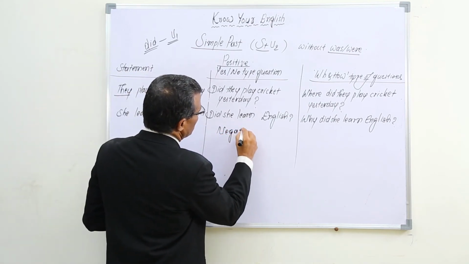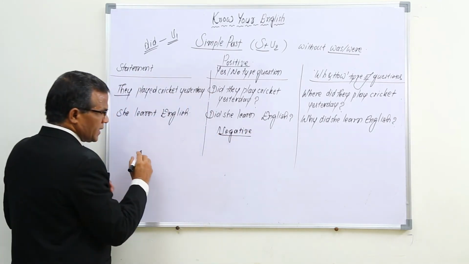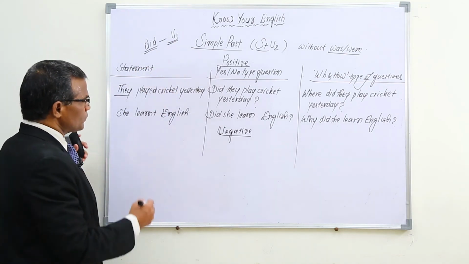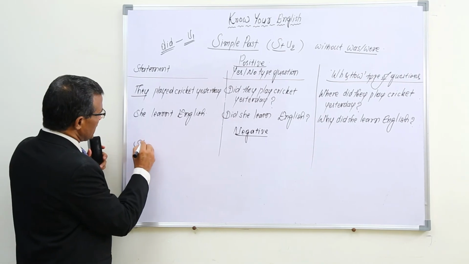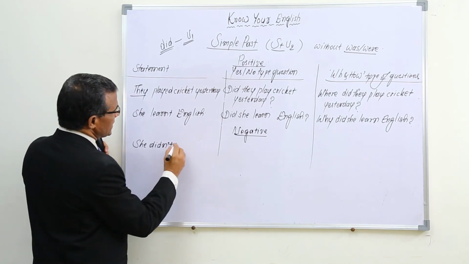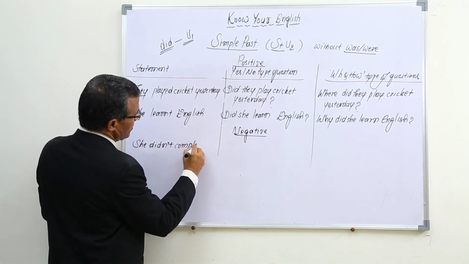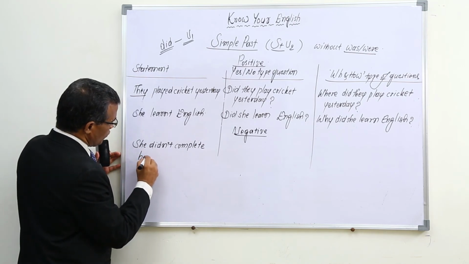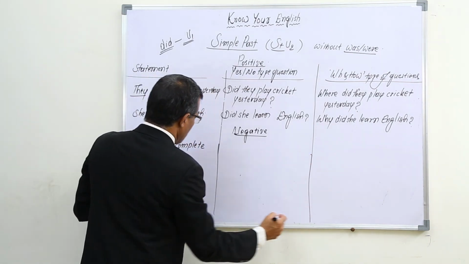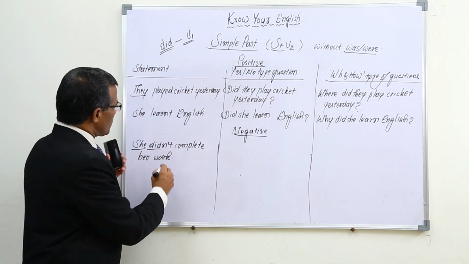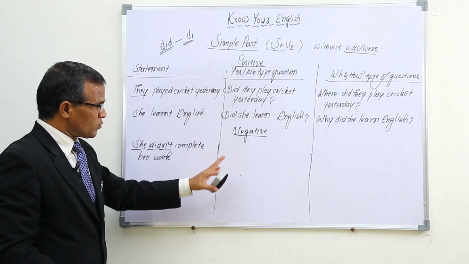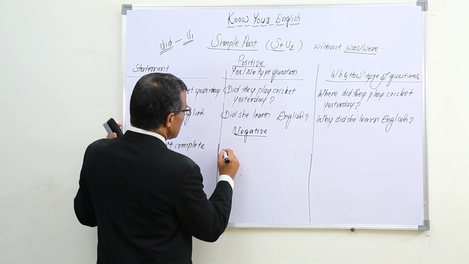Let's learn negative. For negative also we have to take the helping verb did and V1 only. She didn't, did plus not, complete her work. She didn't complete her work. And for the question, as the helping verb is already used here, we have to change the order of subject and helping verb to get a yes or no type question negatively. She didn't. Didn't she?